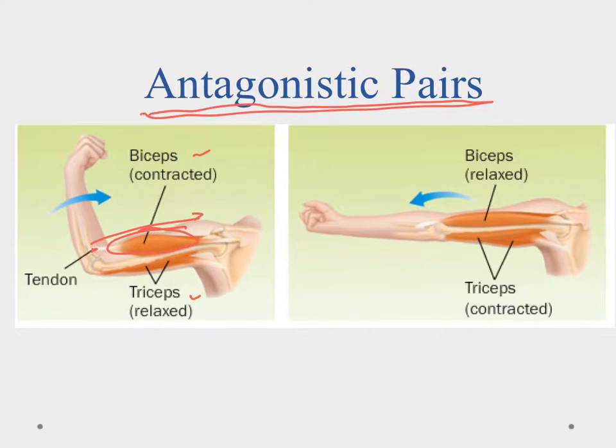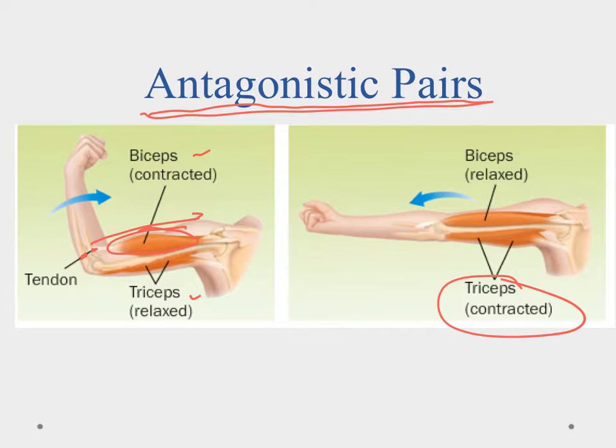Now our triceps are relaxed when this is happening. When our triceps contract and our biceps relax, that pulls on the back side of the arm and extends the arm outwards. So by those working together in opposition to each other, that's why we can raise our hand and push our hand away.